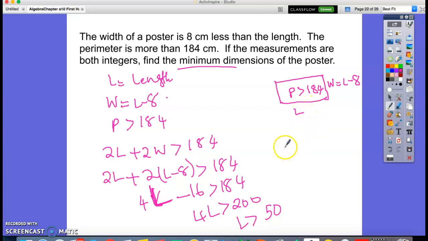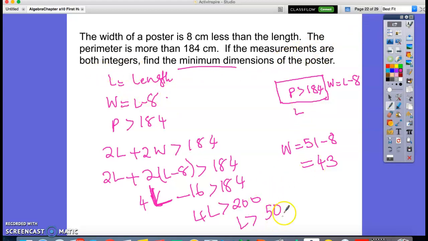So then the width will be what? Greater than 50, right? So the minimum is what? It should be at least 51, right? 51 minus 8, which is 43. So the minimum dimensions are, it says the measurements are both integers, right?